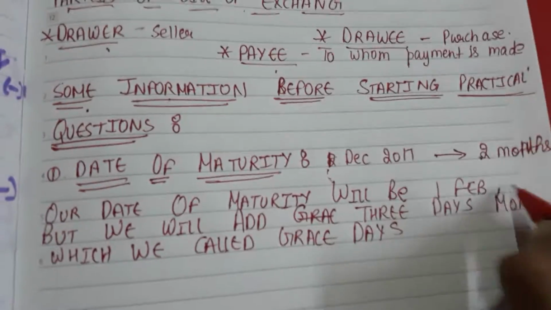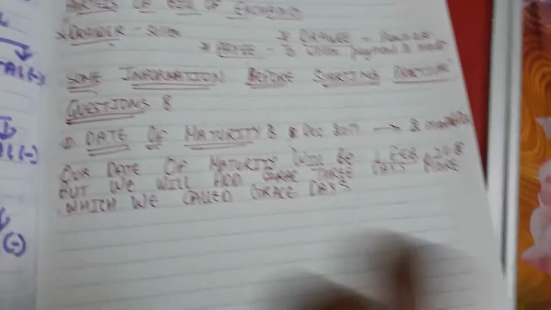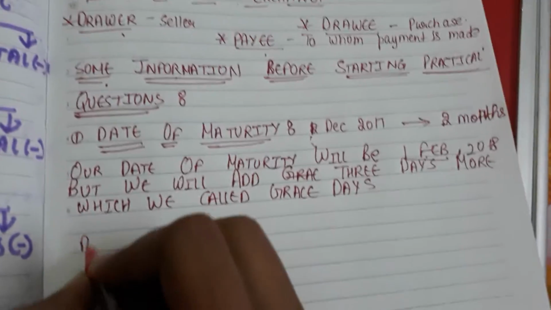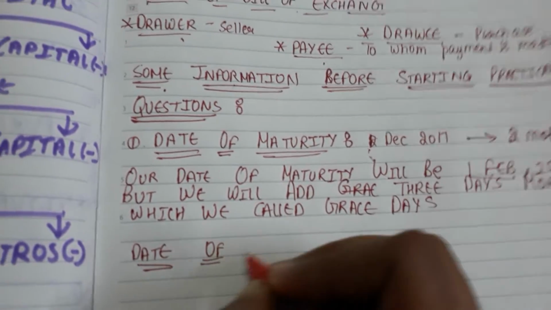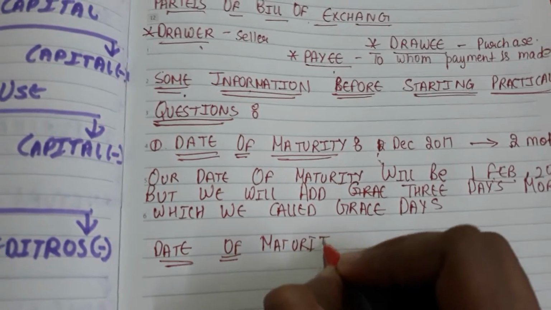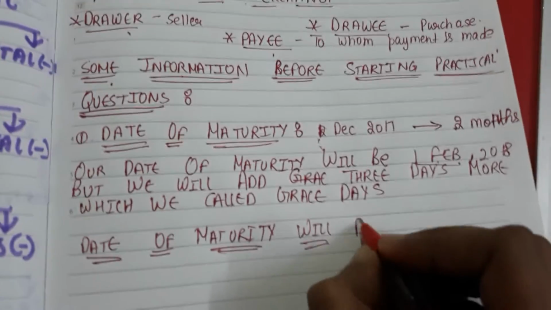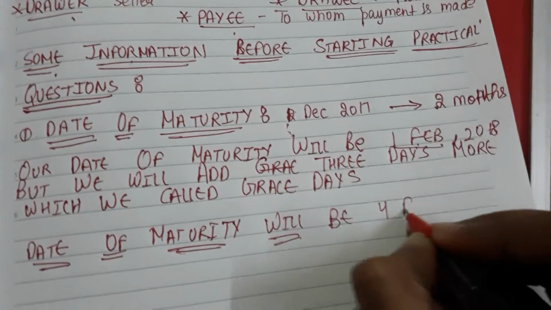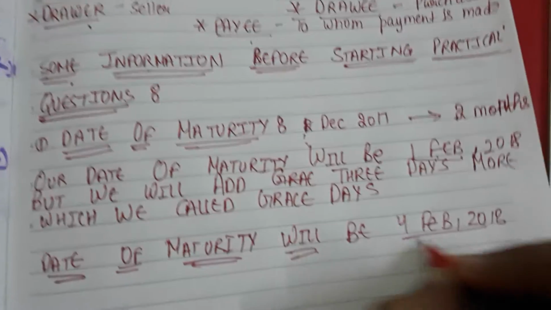So if we take 1 February 2018, here we will add 3 days more. So our date of maturity will be 4 February 2018.